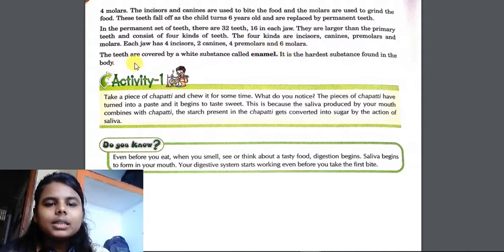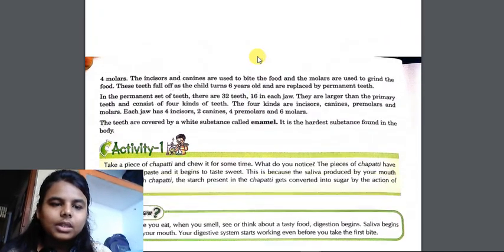These teeth are covered by a white substance called enamel. Enamel is the hardest material in the human body. This is the hardest substance found in the body, this enamel layer. The teeth are covered by this white substance called enamel. So this is about teeth.